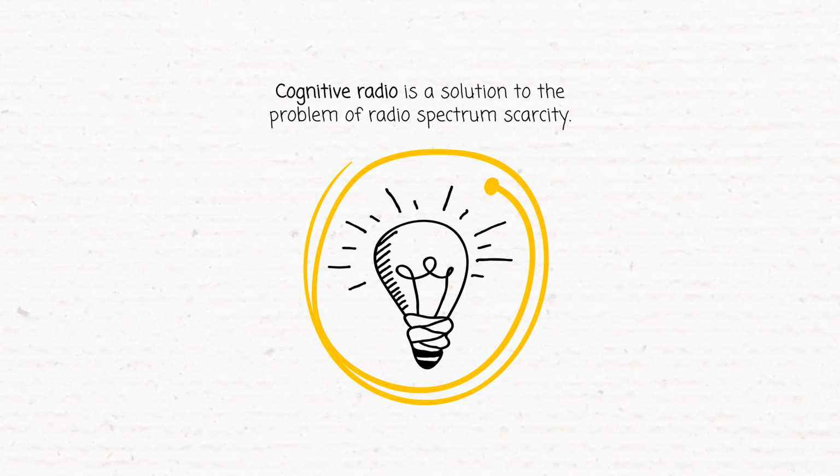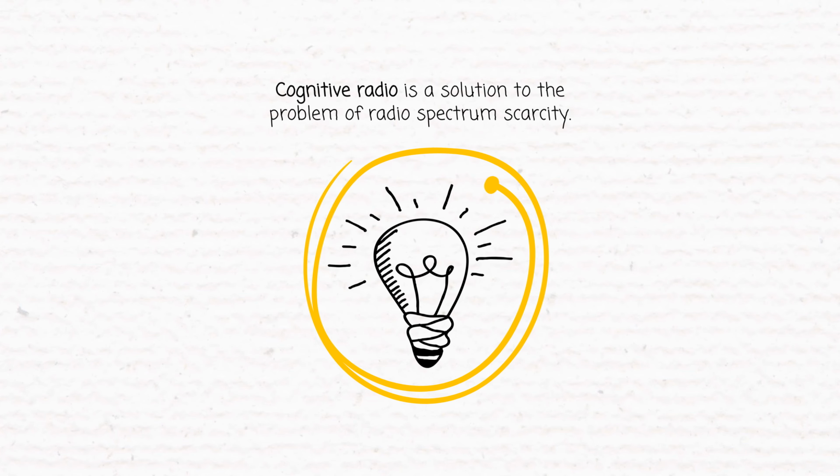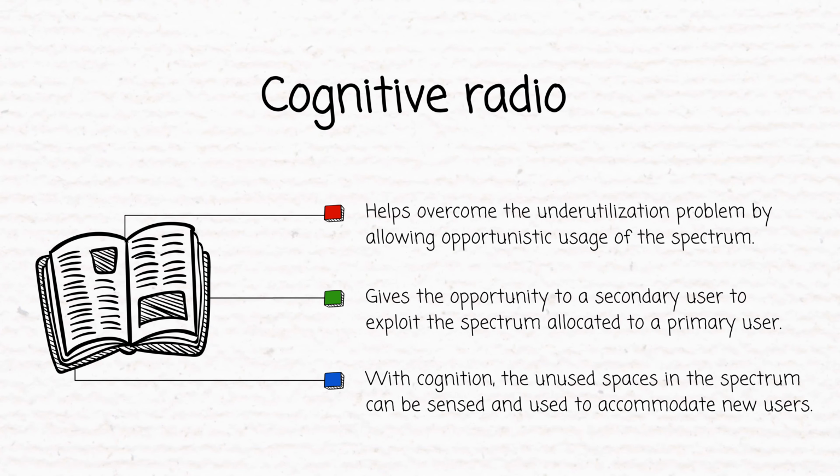Cognitive radio could represent a solution to this problem. This is because cognitive radio allows opportunistic usage of the spectrum, giving the opportunity to a secondary user to exploit the spectrum allocated to a primary user. With the use of cognition, all the unused spaces in the spectrum at a certain moment could be sensed and used by new users.